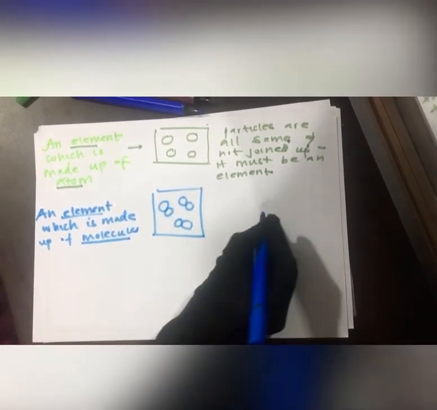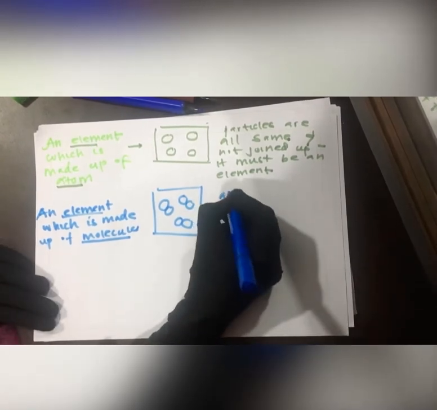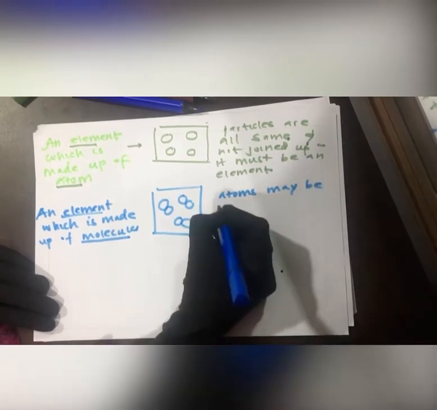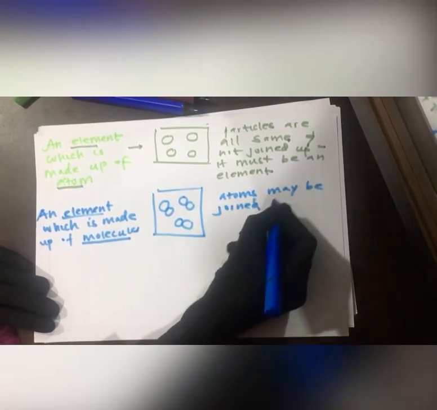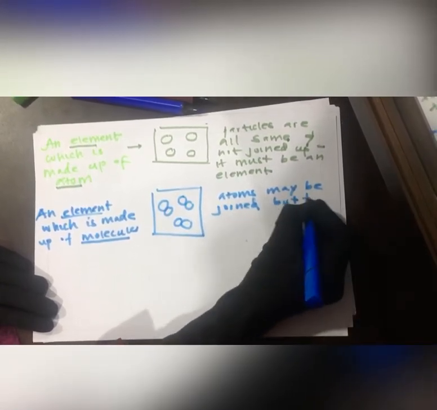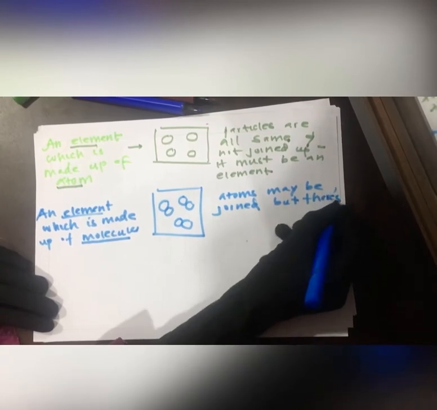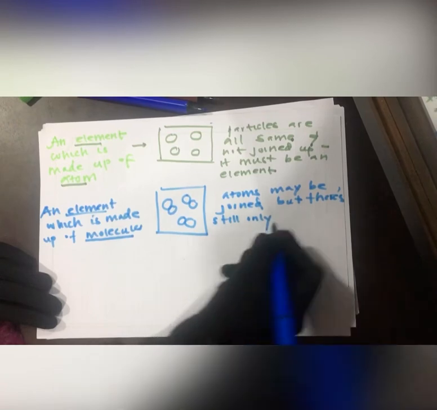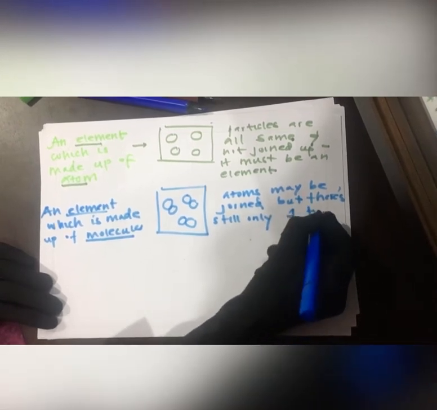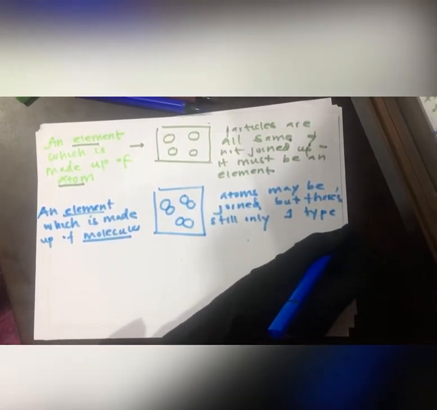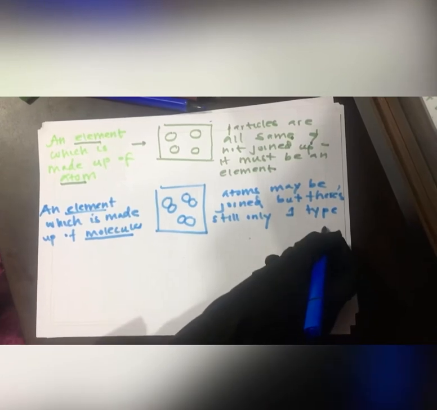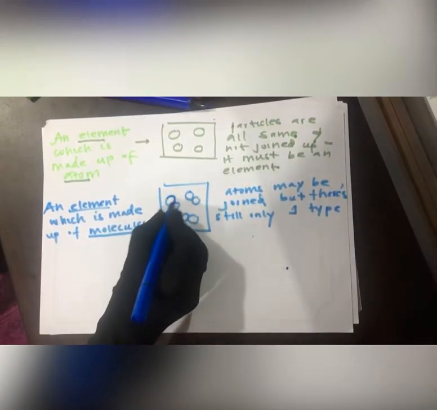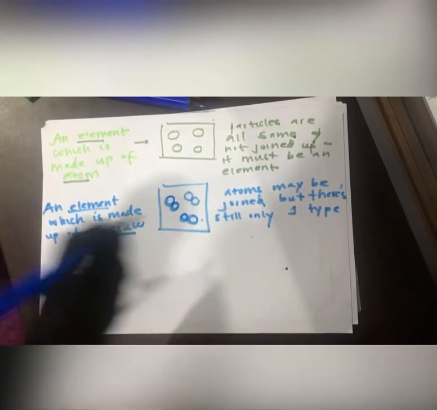That means the atoms may be joined, but there is still only one type. So it is still an element. Hope you understood. Only one type.